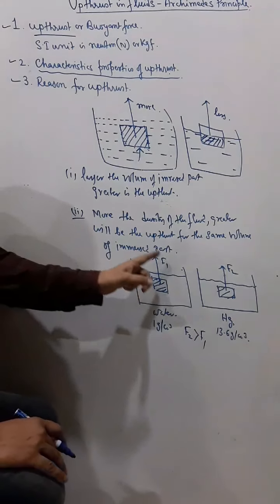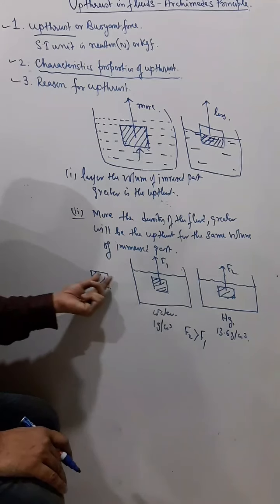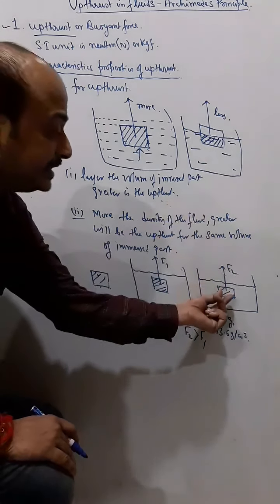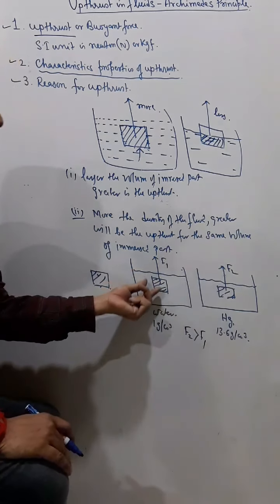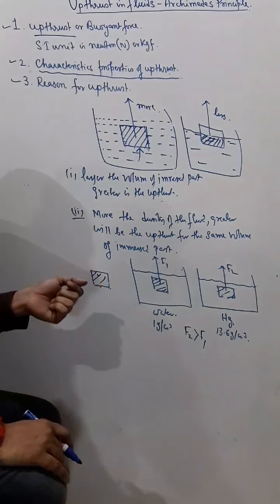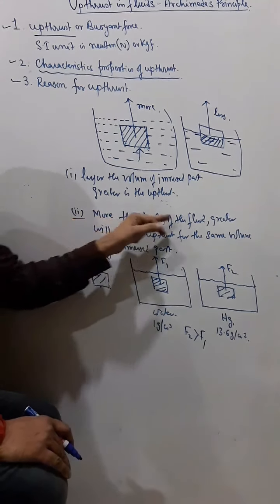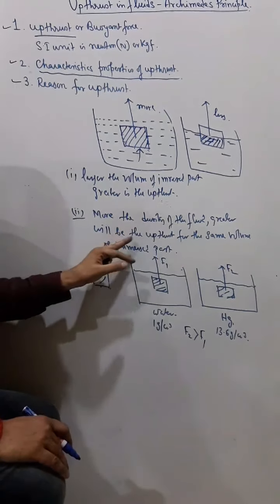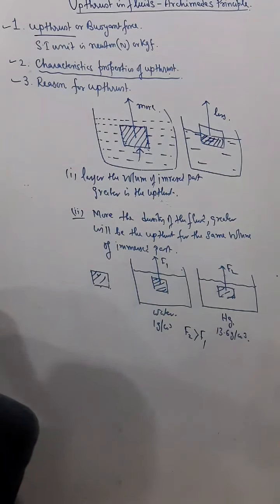The density of mercury is greater than density of water, so the upthrust experienced inside mercury will be greater than the upthrust experienced in water. So that is the second point: the greater the density of the fluid, the greater will be the upthrust for the same volume of the immersed part. Okay.